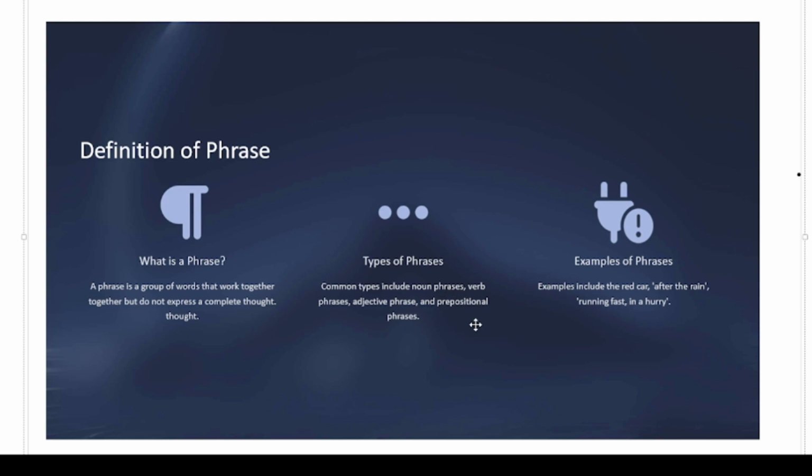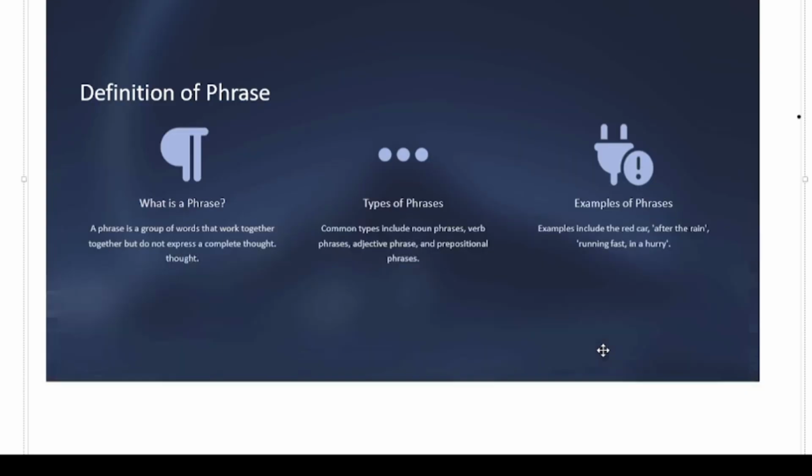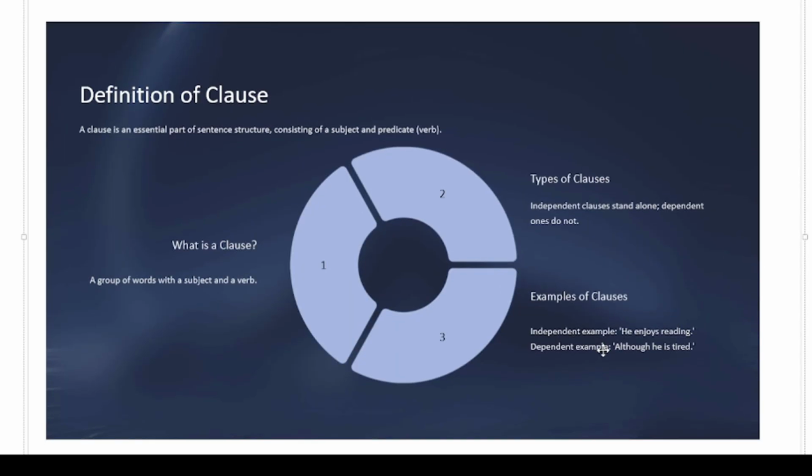Okay, there are types: noun phrase, verb phrase, adjective phrase, and prepositional phrase. Examples: red car is an example of a noun phrase. After the rain contains a preposition with it, so it's definitely a prepositional phrase. Running fast is a verb phrase. In a hurry is an adverbial phrase. Okay, is it clear? Now, clause.